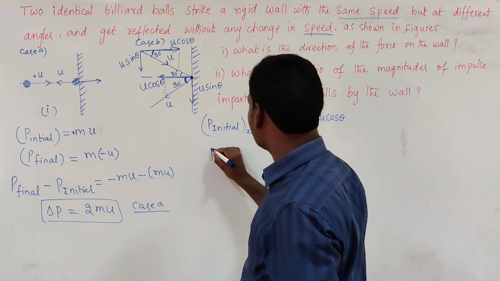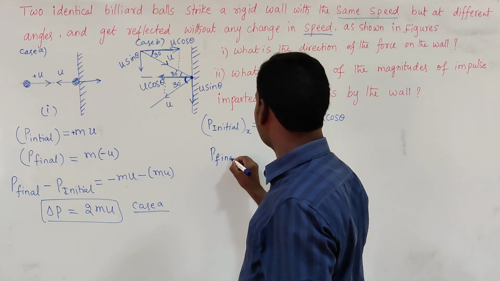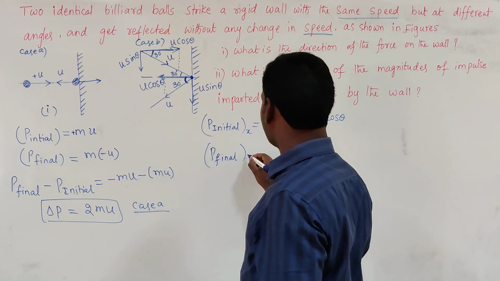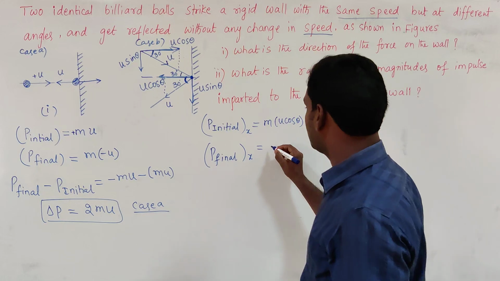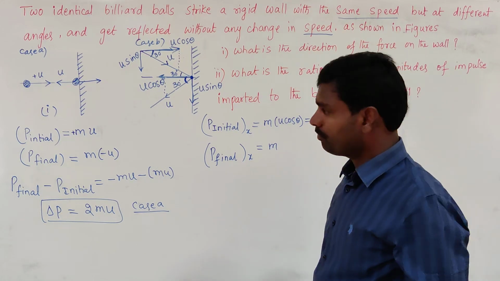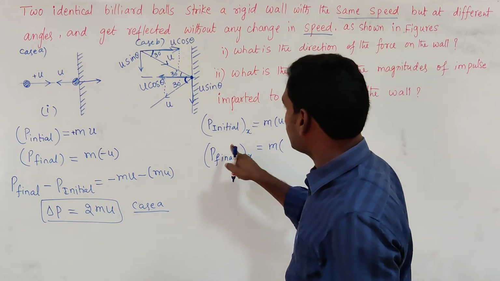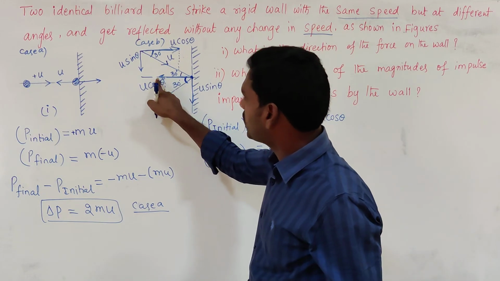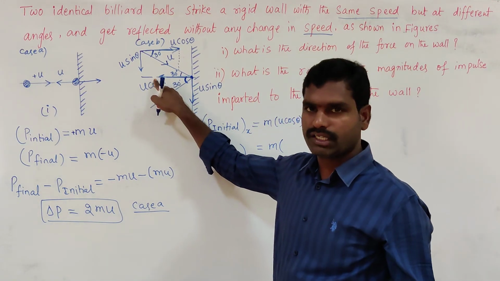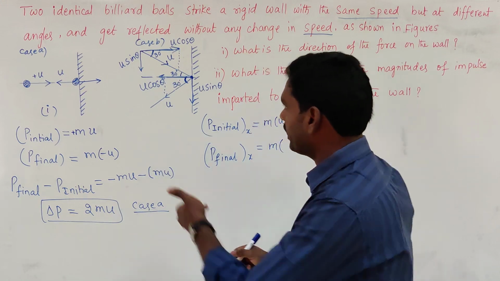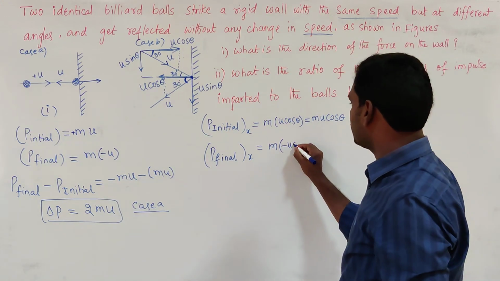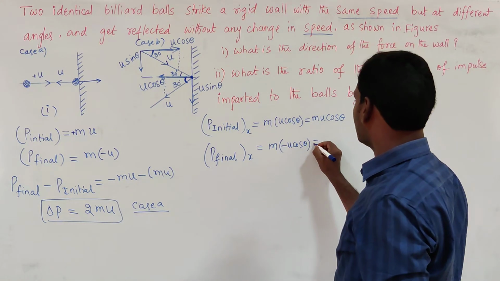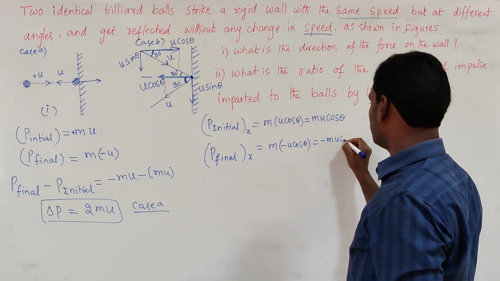After interaction, the final momentum of the ball along x-axis is nothing but m into final velocity along x-axis. What is the final velocity along x-axis? Minus u cos theta, because it is pointing left side direction. So that is minus mu cos theta.